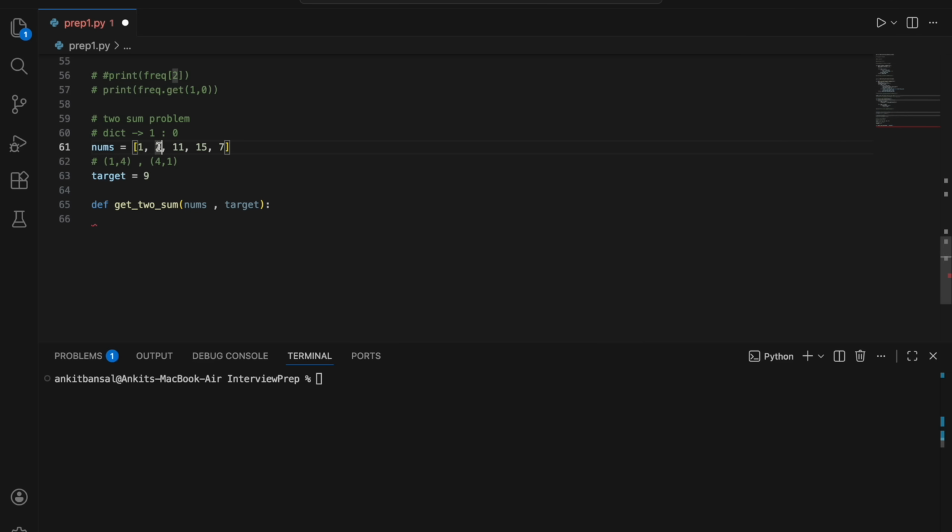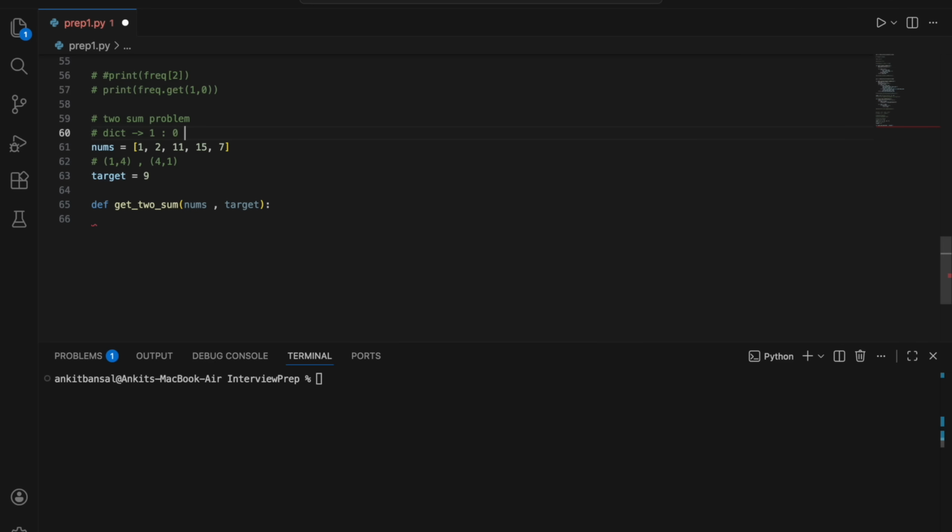Now in the second one, I need total 9 and this is 2. So 9 minus 2 is 7. I need to check if 7 was there already or not in my list. I would have stored it in the dictionary. Was 7 there? No, 7 was not there. So there is no pair till now which can give me 9.